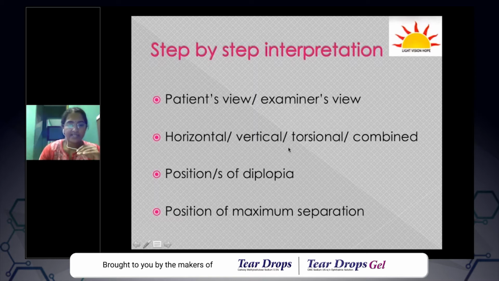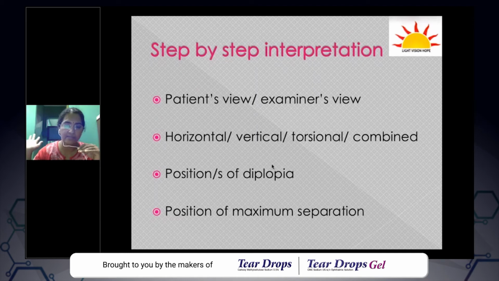So after understanding what kind it is, vertical or horizontal or combined, the next step would be to look for the positions of diplopia. A patient having a concomitant strabismus, in certain positions of the gaze, may experience double vision, whereas in other positions the patient may have a fused or single image. So from the record, you have to find out first in which positions our patient has double vision. Then the next thing would be to elicit the position of maximum separation.